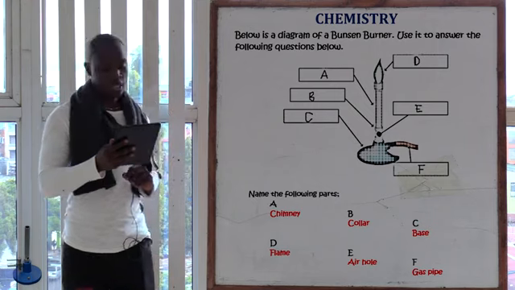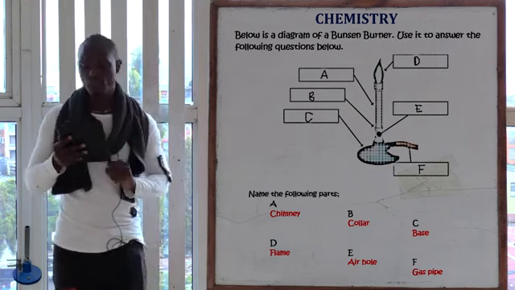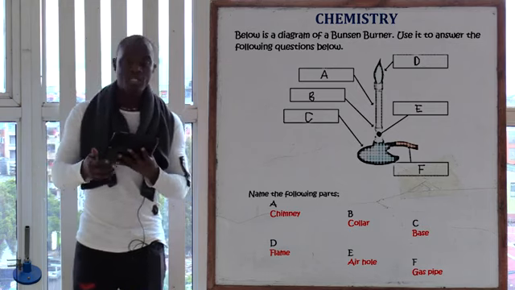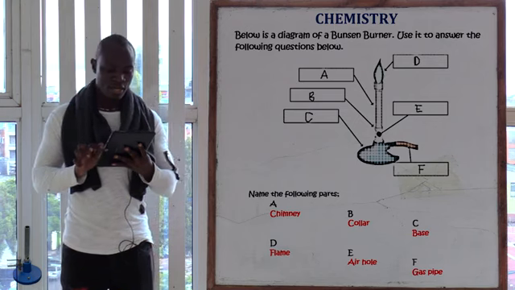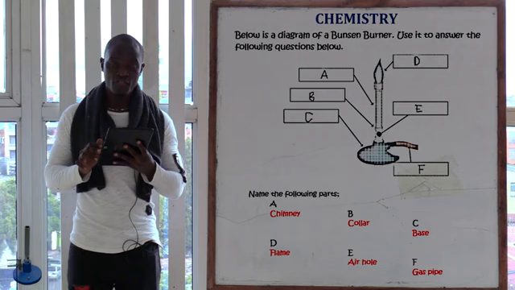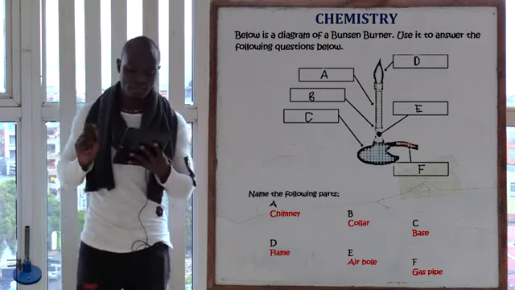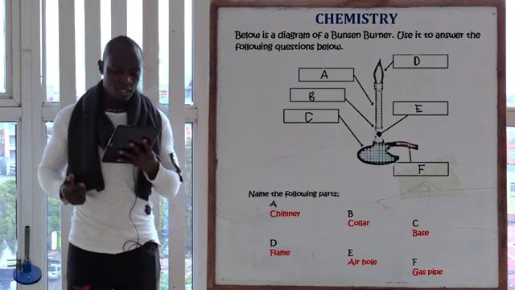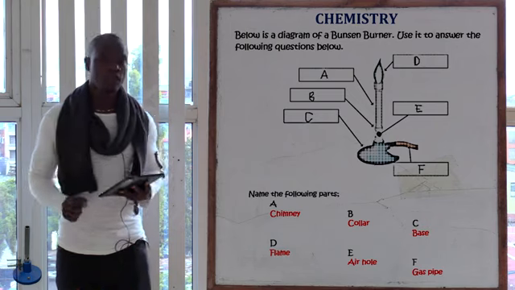Letter B is asking, below is a diagram of the Bunsen burner. Use it to answer the questions that follow. Name the following parts. Part A, we have the chimney. Part B, we have the collar. Part E, we have the air hole. And then part F, we have the gas pipe. Part C is the base, and part D is the flame.